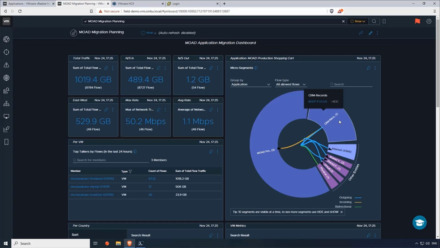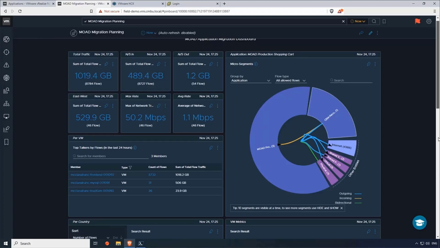In this case, the MOAD application is only talking to another application. So it's only outgoing traffic from the MOAD towards the CRM records. And all of the other communication is towards the internet, some shared services for physical and virtual services like Active Directory, DNS, and those things. So again, this is a perfect application to migrate because it's a relatively standalone one.